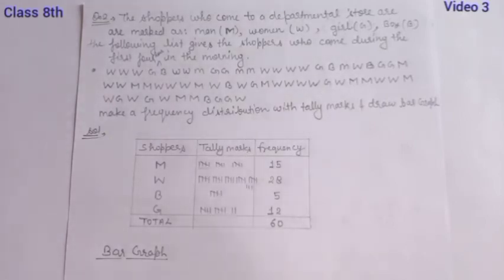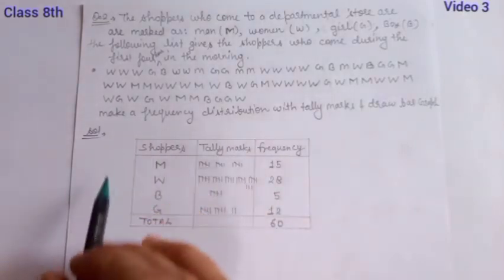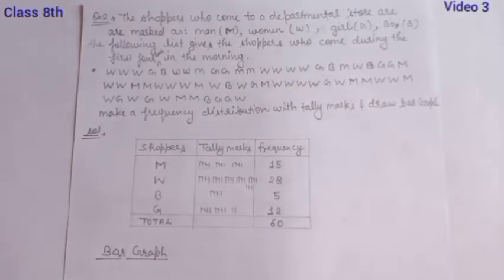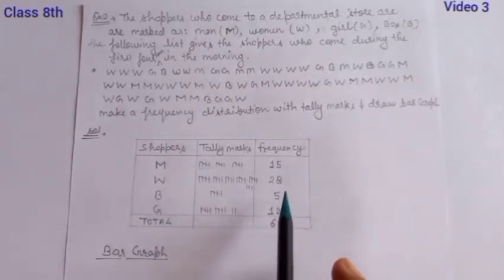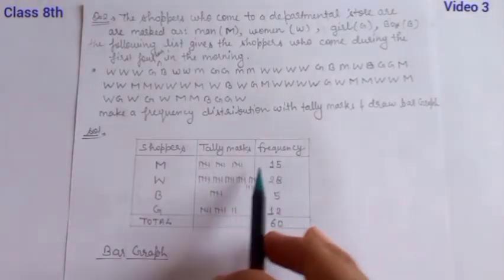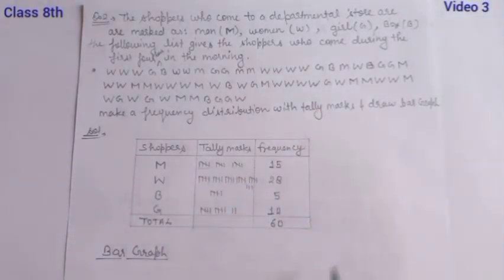So students, now we have to represent the bar graph of this table. The table made is known as a frequency distribution table. One question you may ask is why I am calling it a frequency distribution table. It is because it gives the number of times an entry occurs. So the number of men, how many times, is the frequency. That's why it is a frequency distribution table.